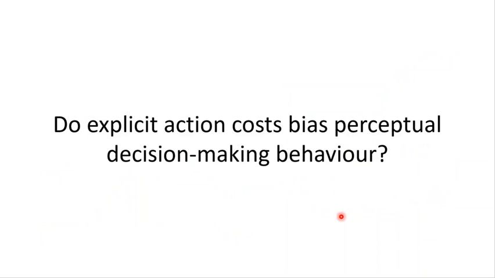It's important to note that the manipulation to motor cost in the previous experiment was implicit rather than explicit. That is, participants were unaware that one decision was associated with a higher cost. However, for many daily activities like choosing an apple based on color at an orchard or grocery store, we explicitly know that some decisions will have a higher action cost than others. Thus, to more fully understand the interactions between the decision-making and action systems, it's important to explore how explicit action costs influence our perceptual decisions.